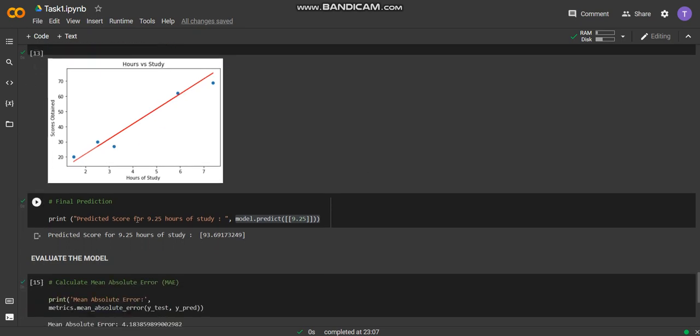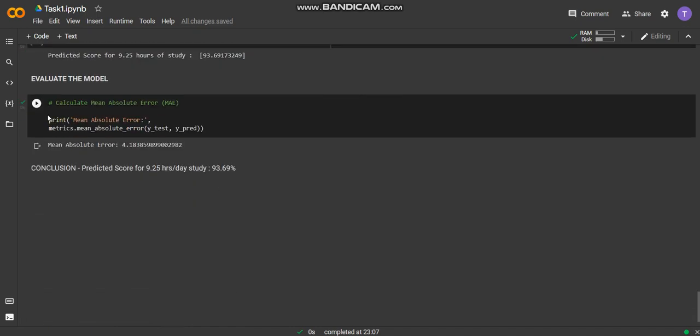The final prediction, if the student studies for 9.25 hours every day, then their possible score is 93.69%. And finally, we have evaluated the model and found the mean absolute error, which is 4.1838. Therefore, the conclusion is that the predicted score of a student for 9.25 hours of study every day is 93.69%.